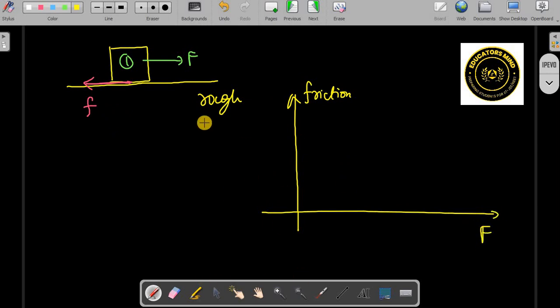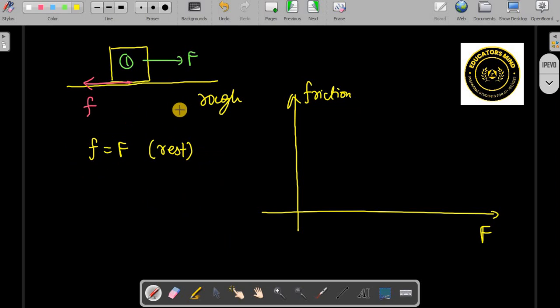So this friction f will be equal to the applied force F up to when the body is at rest. We keep on applying force, and the friction is equal to that, up to when the body is at rest.